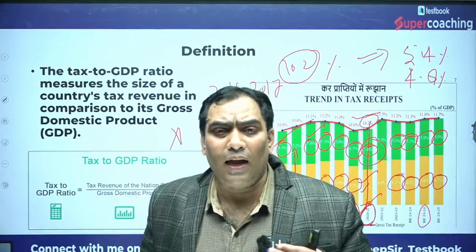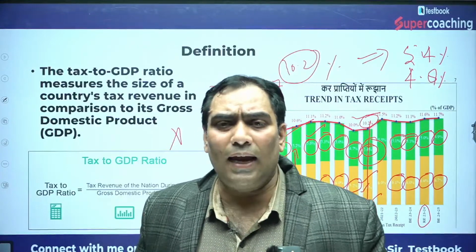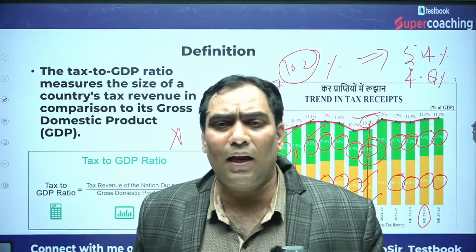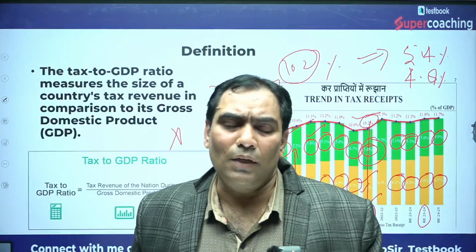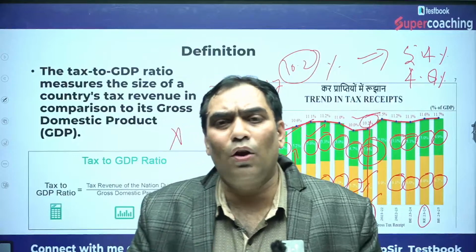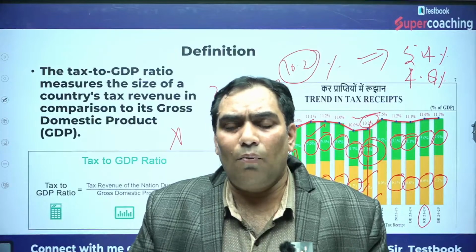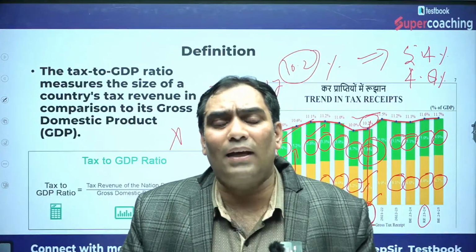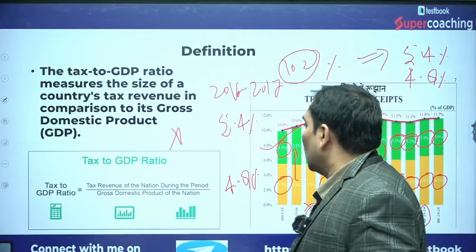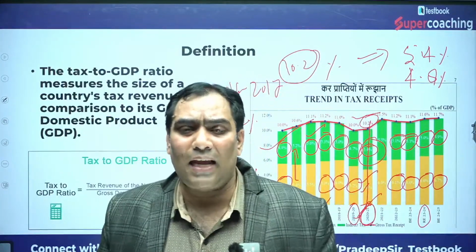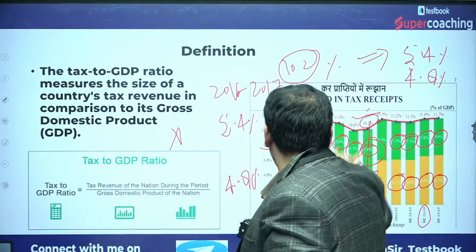And they may ask another question, that the contribution of indirect taxes in tax GDP ratio was never more than direct taxes. That is again going to be wrong. So that can only be the expected question. There is no need to mug up this data.